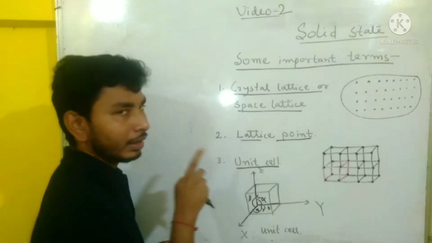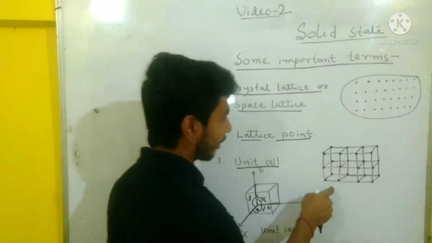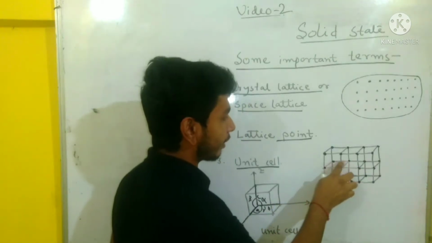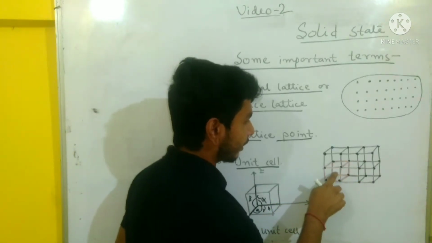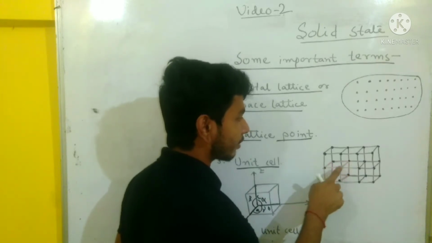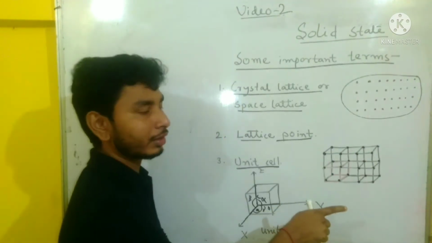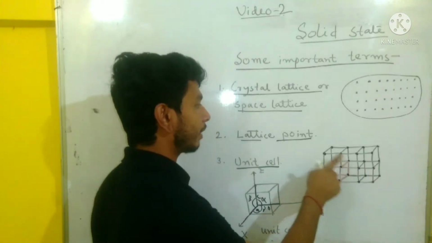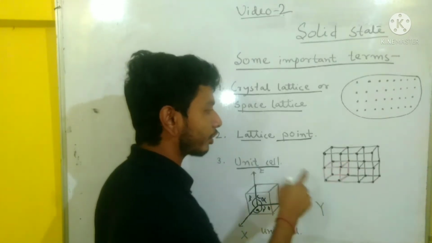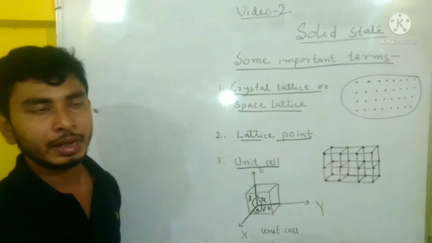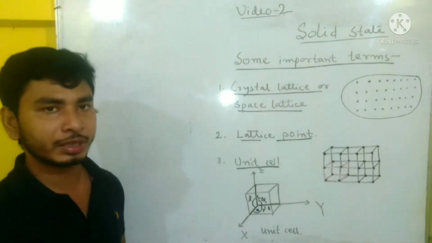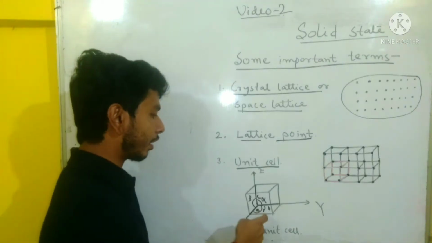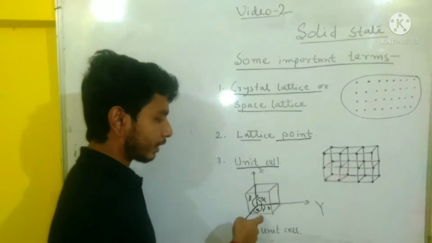Next, unit cell. Unit cell means in the crystal lattice there is one smallest portion. So here the red mark is the smallest portion of this crystal structure. This red mark, on repeating again and again, gives the complete structure. So the smallest portion which on repeating again and again gives the complete crystal structure is called the unit cell. So now here we have drawn the smallest structure.